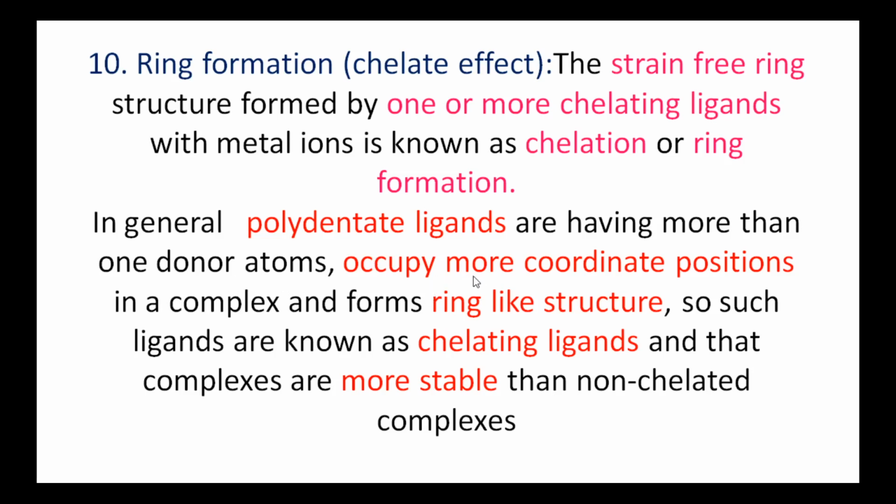So these occupy more coordinate positions in a complex around a metal ion and form a ring-like structure. Such ligands which form ring-like structures are known as chelating ligands, and those complexes are known as chelates. That process is known as chelation, and those complexes are more stable than non-chelated complexes.